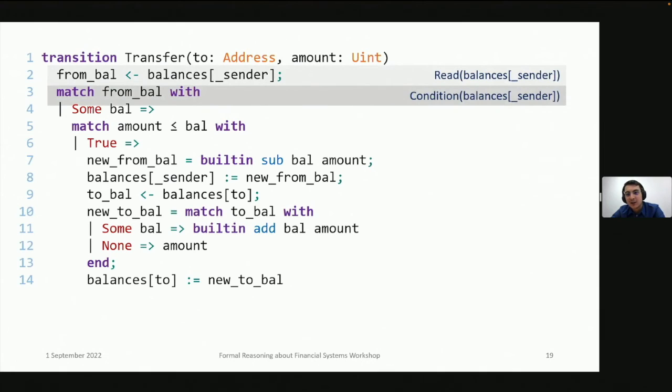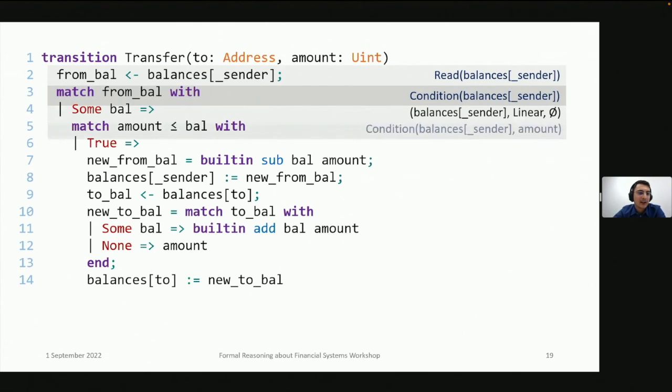Then we condition on the value we read. So there's an effect for conditioning on a value. We bind that value to this new binder bal, and here we see the first contribution type. So this binder bal, the value it has is described by this contribution type. Its value is obtained from the balances[sender] that flows linearly into bal, with no operations applied to it. Then we condition on balances[sender] and amount again.